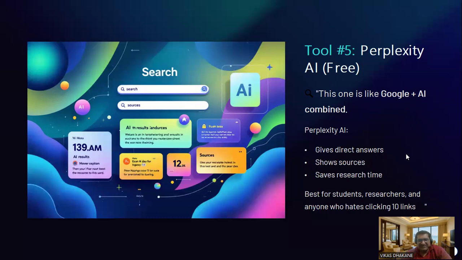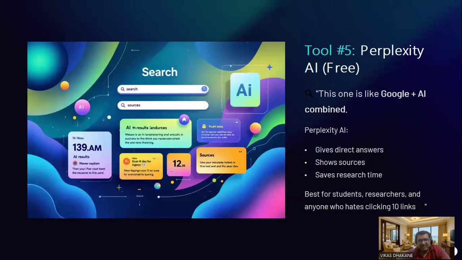Also, along with each answer, it shows the exact sources, and it helps you save your searching time. Because when you are searching something on Google it always gives you various kinds of sources, various kinds of answers which are irrelevant. But the Perplexity tool gives you the exact answer and the exact sources. So that is very important, and it can save you a lot of time. This tool is very beneficial for academicians, students, researchers, anyone who hates clicking and searching through many pages for their answers. So this is the fifth tool, that is the Perplexity AI.